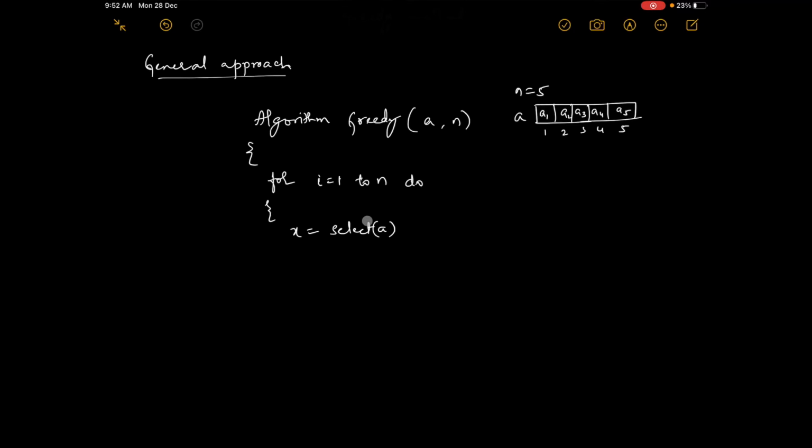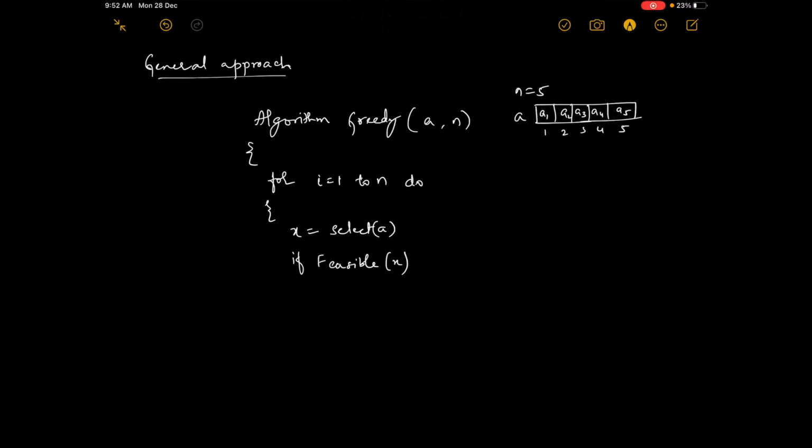We have selected a1, for example. i equal to 1 means a1, and we have put it in x. So this is very generic. This is not exactly the code, this is the algorithm.